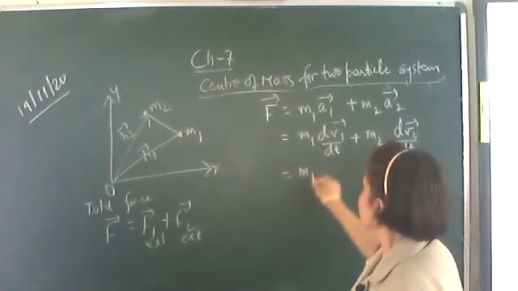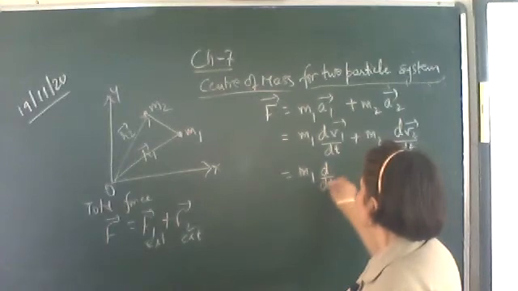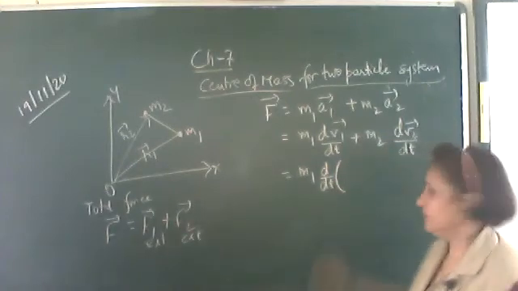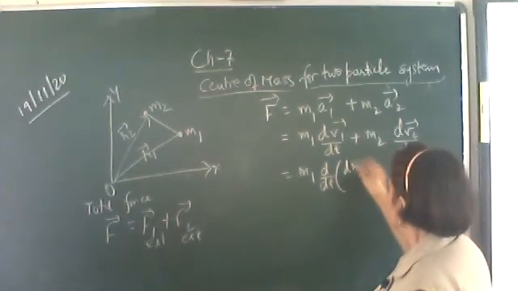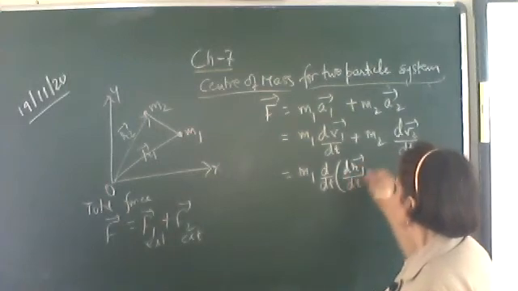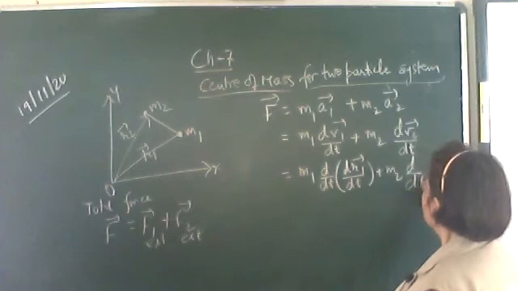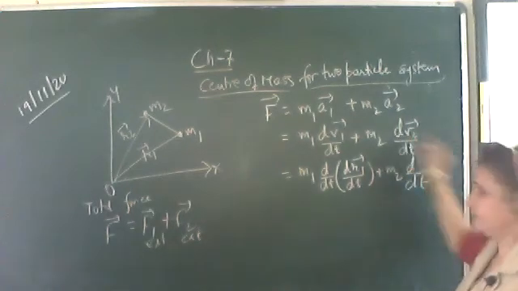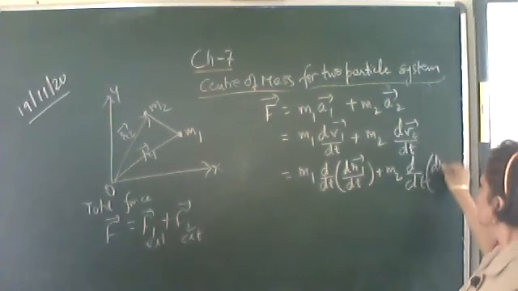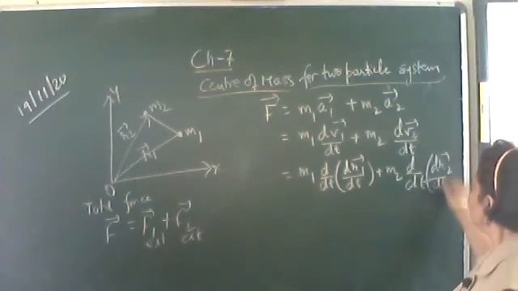So this can be written as m1 d by dt of v1, which is dr1 upon dt, plus m2 d by dt of the velocity vector for the second particle, which is dr2, the position vector, upon dt.